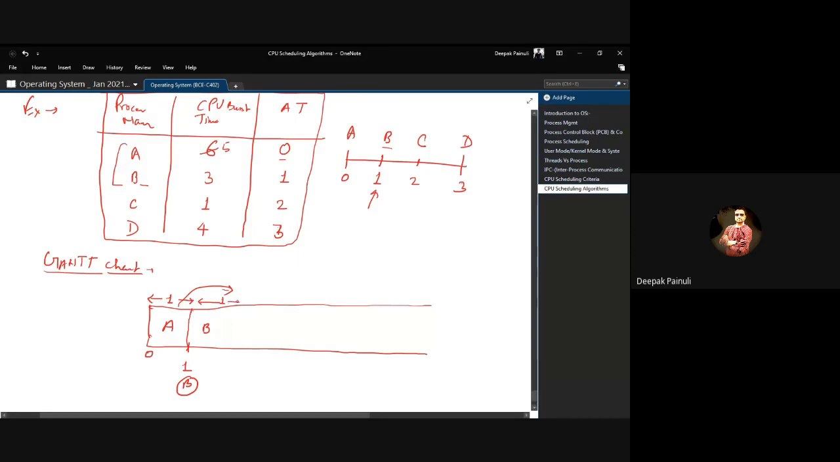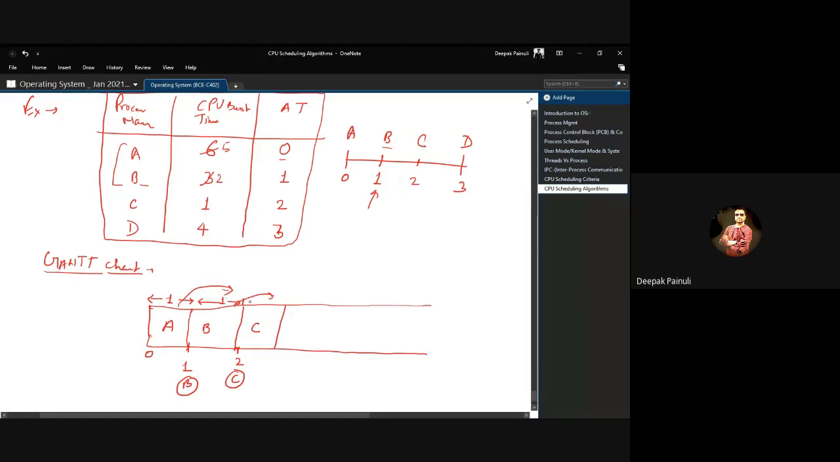After a further 1 second, at timestamp 2, C appeared. Now check whether C has lesser remaining time than B. Yes, it has lesser remaining time than the running process, which is B. So we need to suspend the running process and give control to C. Now C starts running in the system.